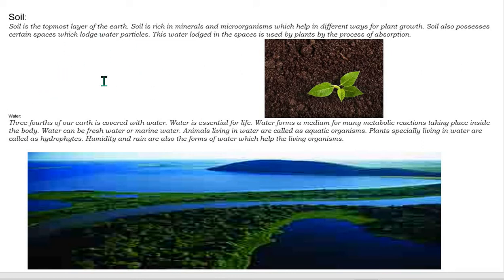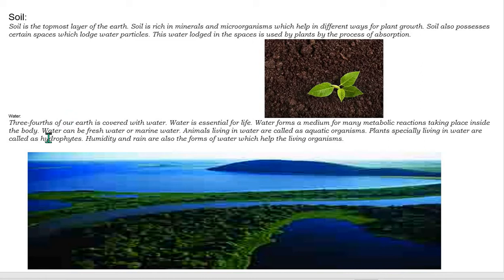So soil also has certain adaptations. Soil is the topmost layer of the earth. Soil is rich in minerals and microorganisms which help in different ways for plant growth. Soil also possesses certain spaces which lodge water particles, which means it has the capacity to accumulate water inside it. This water lodged in the spaces is used by the plants by the process of absorption. So plants will absorb that water, and they will survive in the soil.